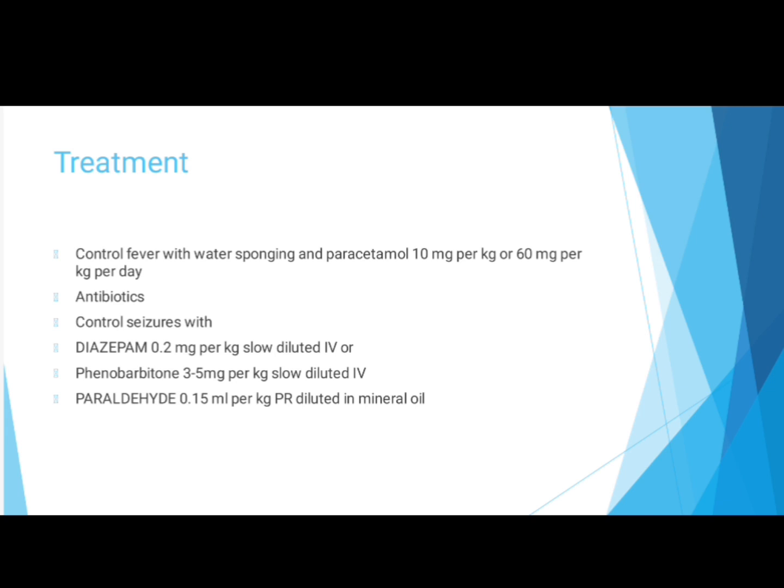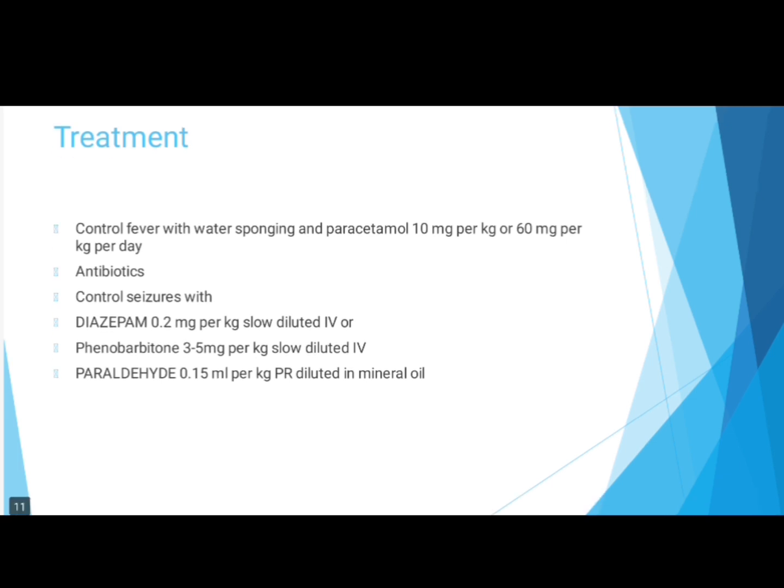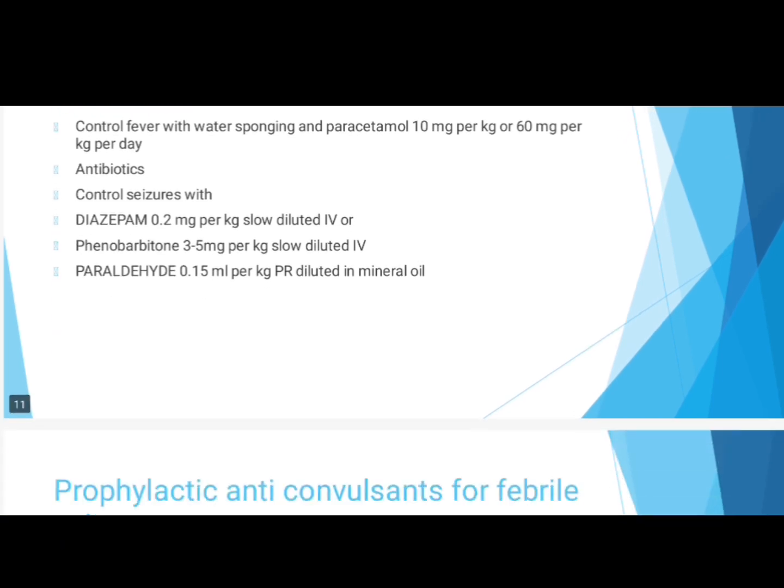You should also start antibiotics in case of a CNS infection, but that may not be a febrile fit. You have to control seizures with diazepam 0.2 mg per kg, slow IV diluted, or you may use phenobarbital 3 to 5 mg per kg slow diluted in IV, or you may use paraldehyde 0.15 ml per kg per rectal diluted in mineral oil.